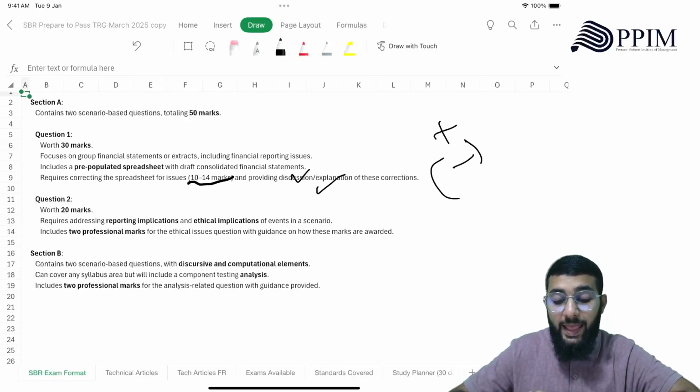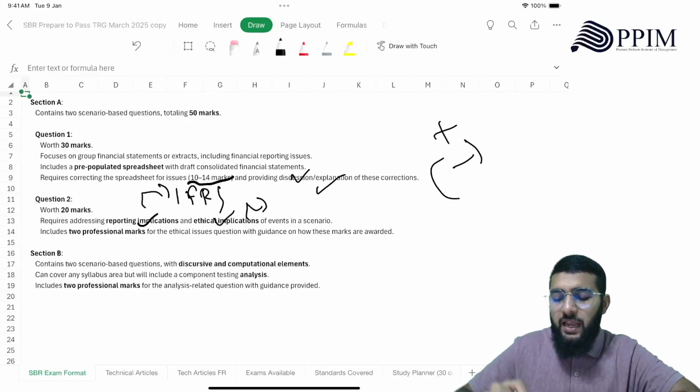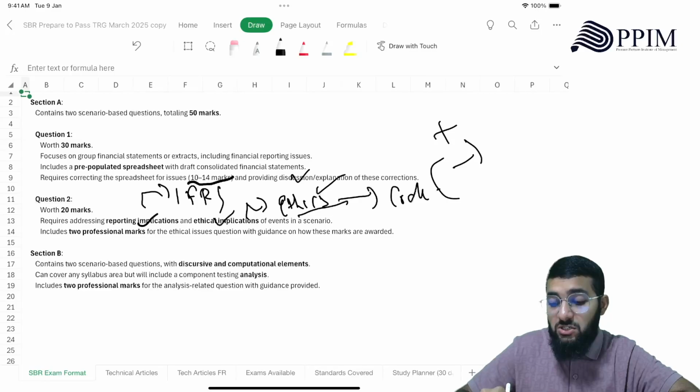Then question number 2, which is of 20 marks, is going to focus on reporting and ethical implications. Reporting meaning any IFRS related issues. Ethical implication meaning any ethics related issues, such as a code of conduct being breached.